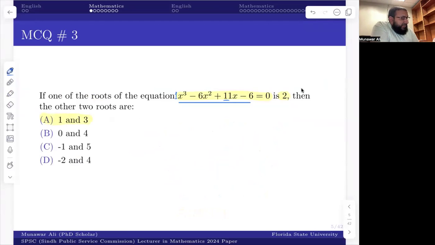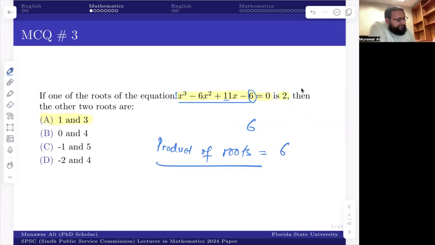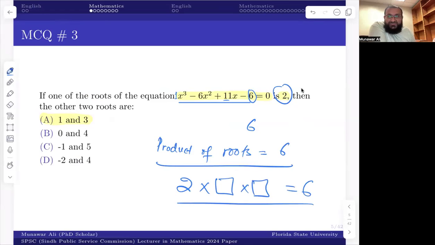So you can see that the last term is 6. I'm ignoring signs for now because I don't need them. So what I should have, the product of roots should be equal to 6. So one root is 2. You can see one root is 2. The other 2 roots should multiply together to give me 6.